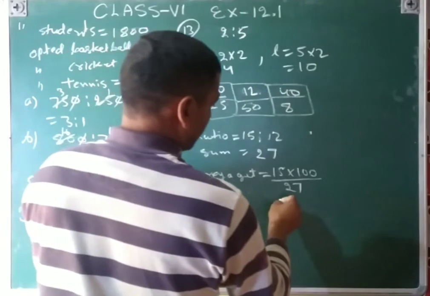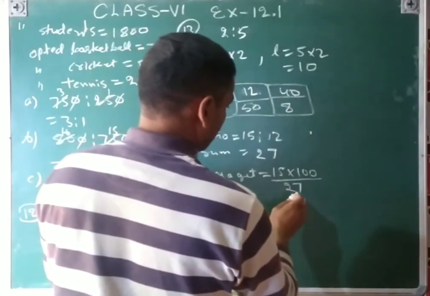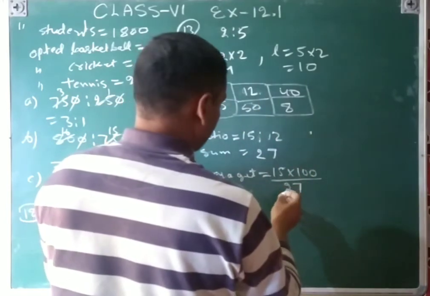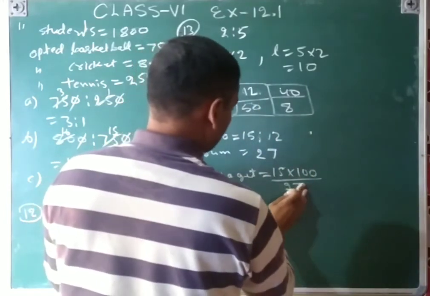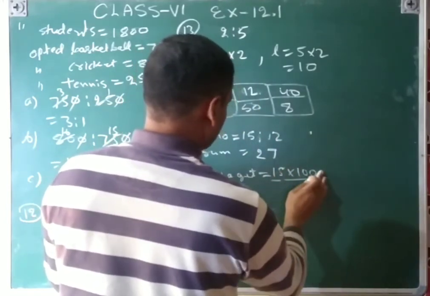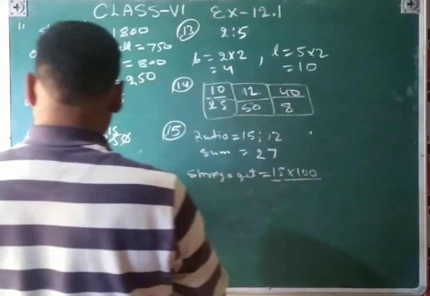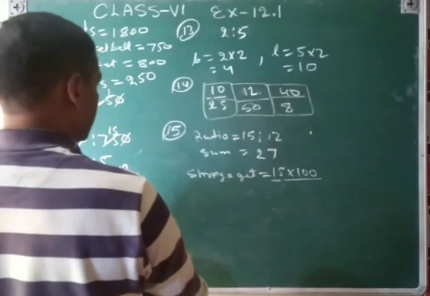So that will be 20. How will that become 20? So 5 to 7 1 1 2. That ratio will also be cancelled.